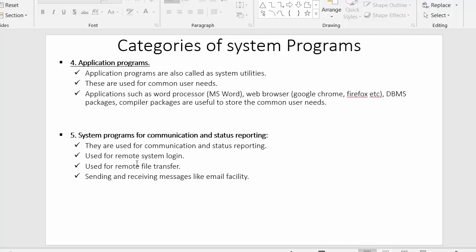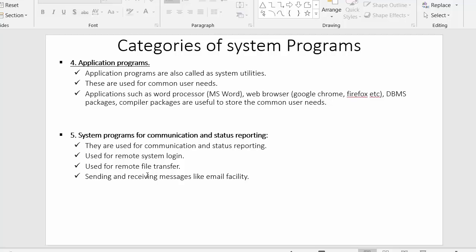They are also used for remote system login, which allows users to connect with another system located in a far place, and for remote file transfer.